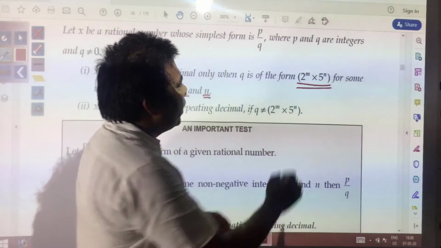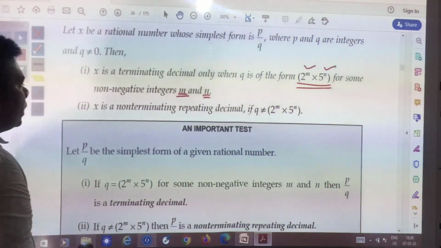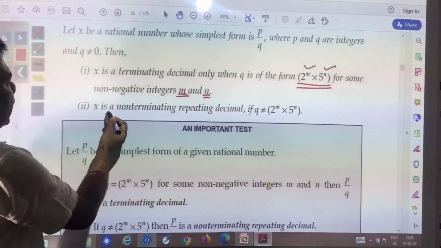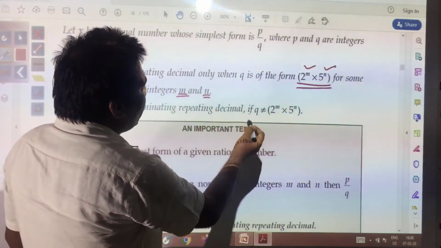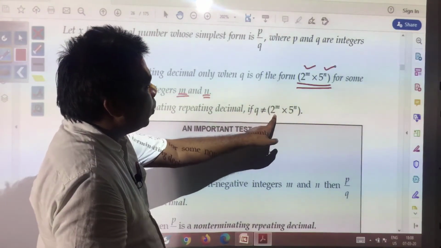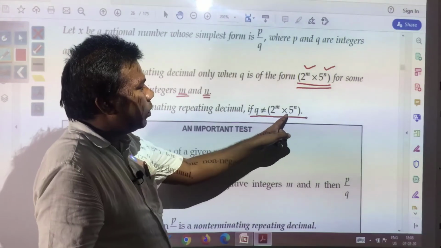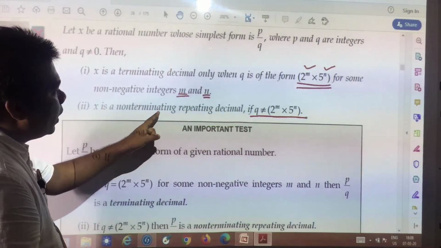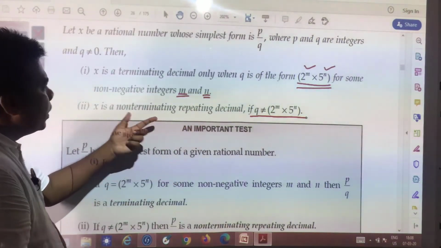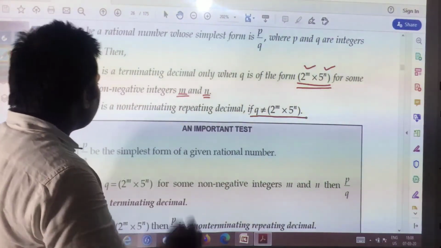Yes, m and n should be non-negative integers. X is a non-terminating repeating decimal if q is not equal to 2 to the power m into 5 to the power n. First of all, it will not terminate and this will repeat.